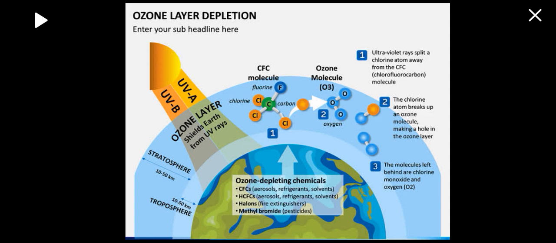So ozone depleting chemicals: CFCs, examples of these are aerosols, refrigerants, and solvents. We have HCFCs. They come from aerosols, refrigerants, and solvents. We have halons from fire extinguishers and methyl bromide from pesticides.